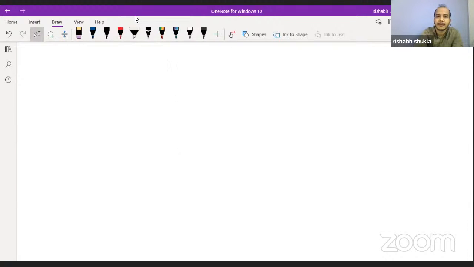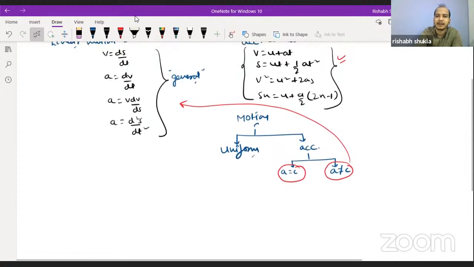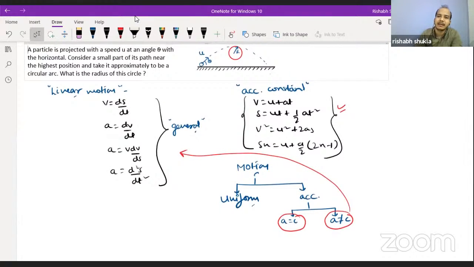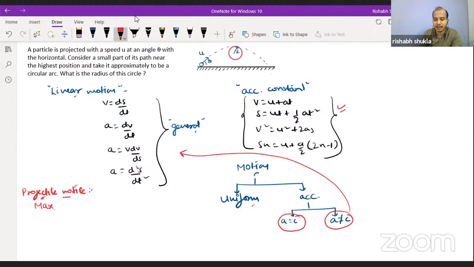Now we are talking about projectile motion. Three relations should be with you all the time, that you should memorize.